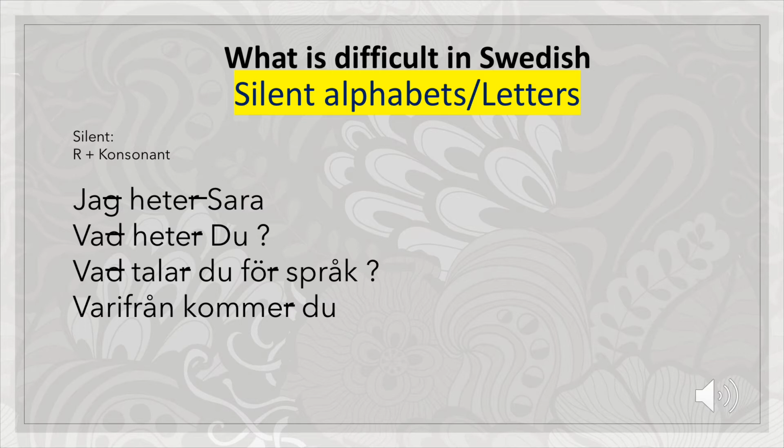Vad talar du för språk? Here the same rule applies. D is silent because in vad, D is always silent. Talar du, R becomes silent because D is a consonant. So tala du. And för is not pronounced för, it's fö språk, because S is a consonant. So how is it? Va tala du fö språk.